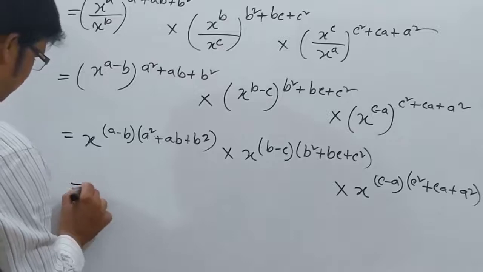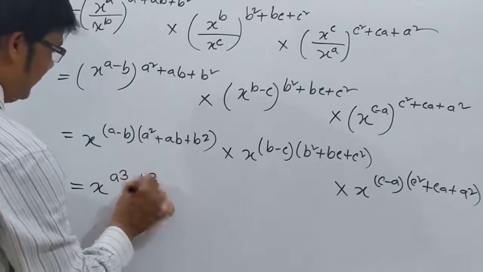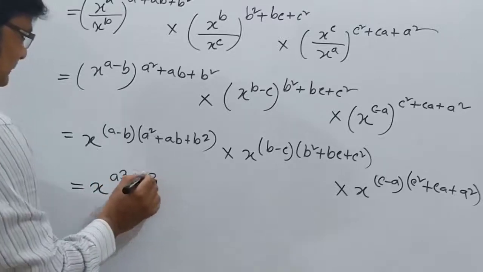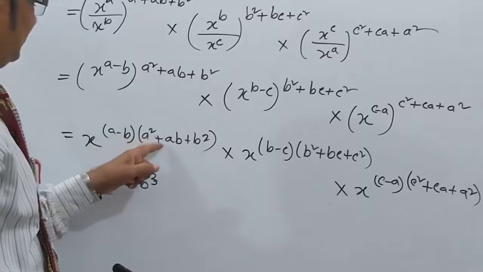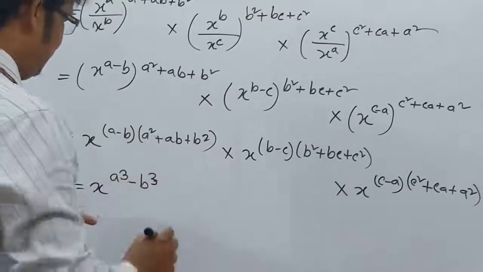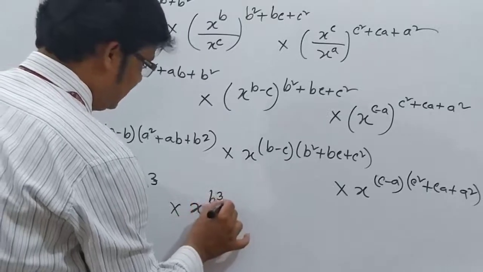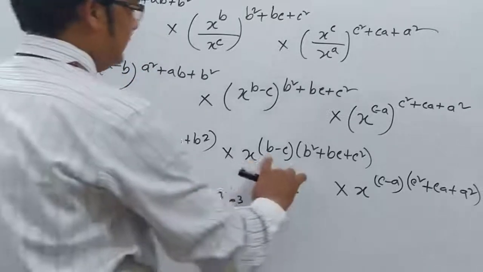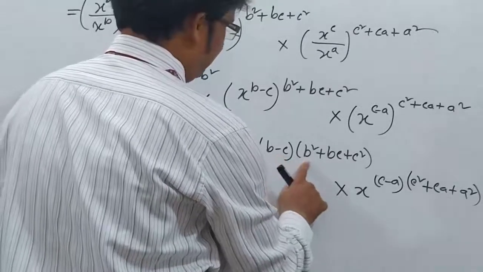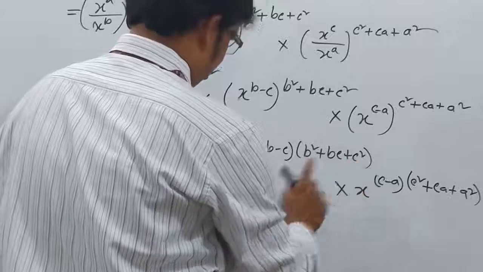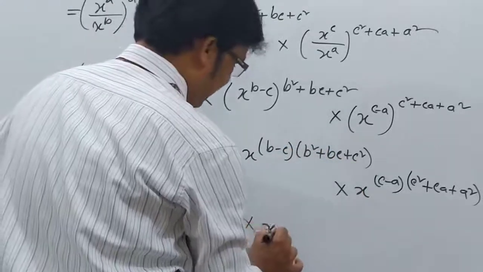Okay, my dear students, this is our formula, a cube minus b cube. You know a cube minus b cube means (a−b)(a² + ab + b²). Then b cube minus c cube means (b−c)(b² + bc + c²), this is also a cube formula.